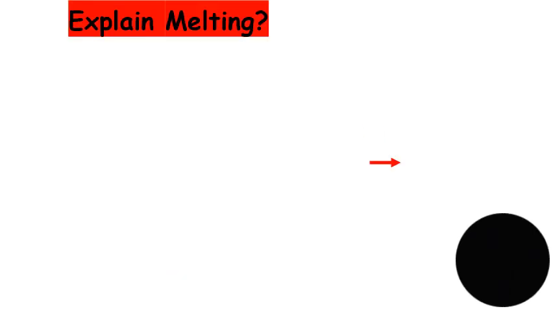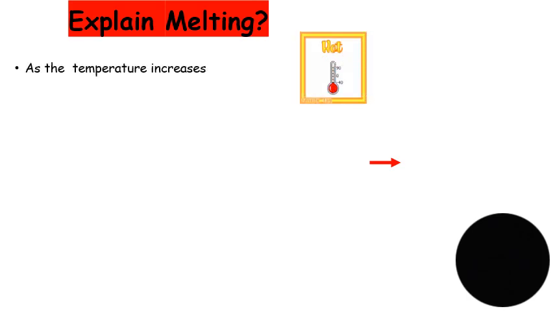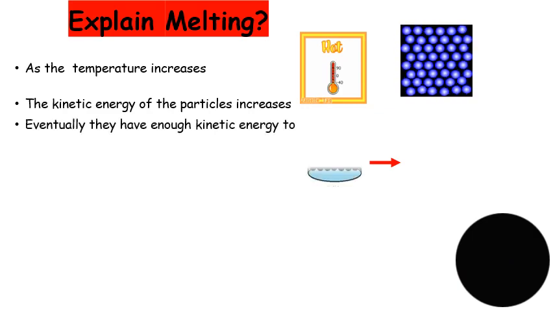So what exactly happens during melting? We know that melting is the change of state from a solid to a liquid. The first thing that needs to happen is that the temperature must increase. What is going to be happening next? The kinetic energy of the particles is also going to be increasing, because the particles now have more energy in the form of heat.